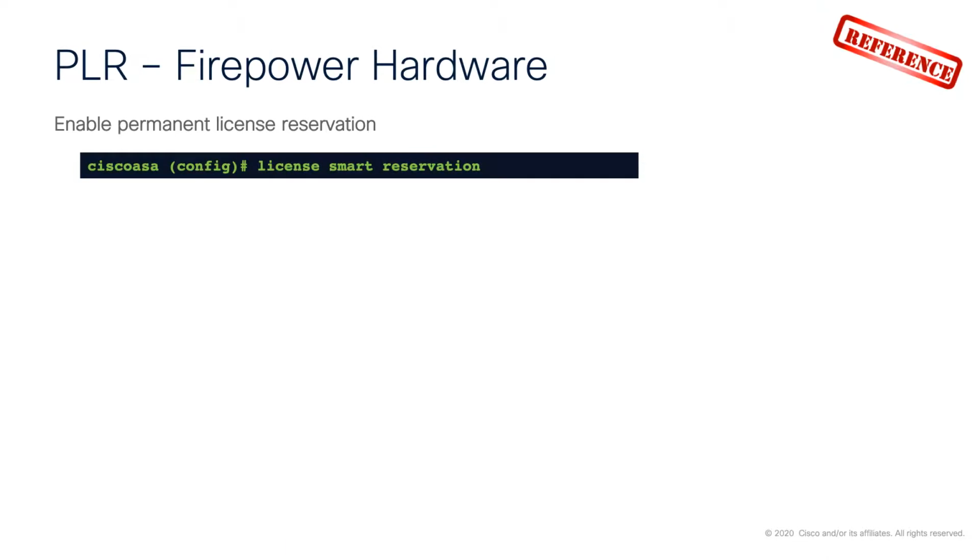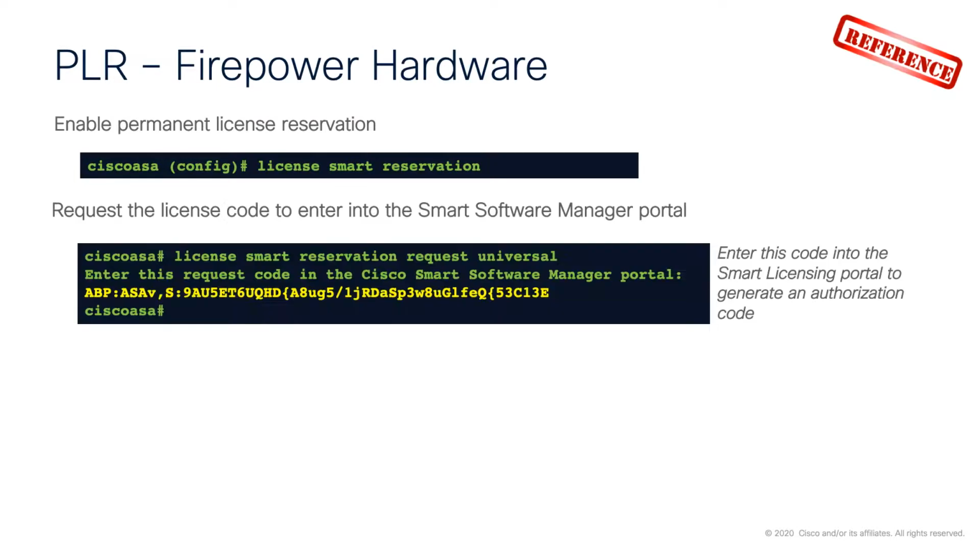Here we have some reference slides on how you can enable permanent license reservation. So in Firepower hardware, we drop down to the ASA CLI, enter license smart reservation. You can then request the license code and enter it into the Smart Software Manager portal. This code is entered into the Smart License portal to generate an authorization code.